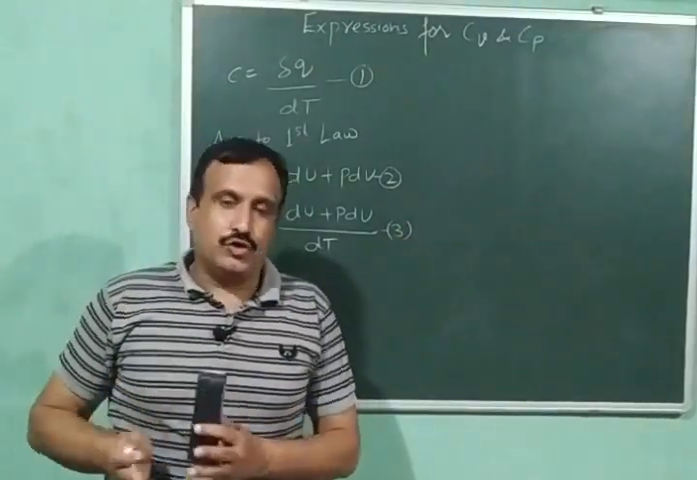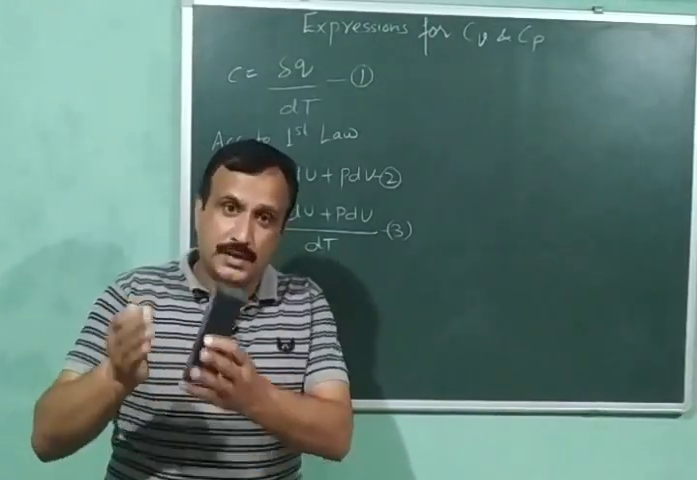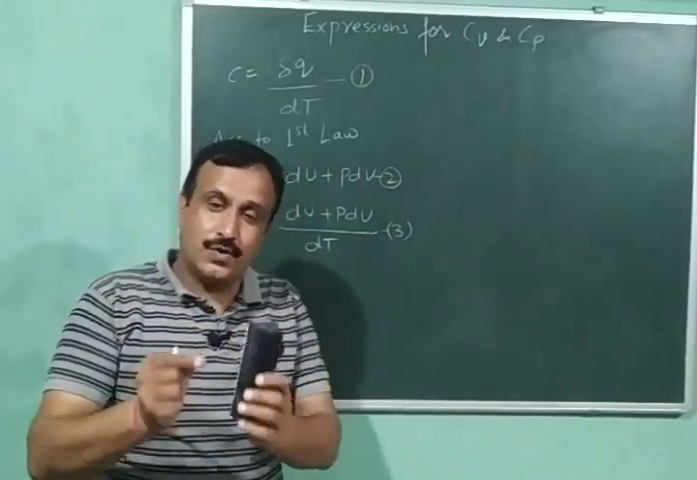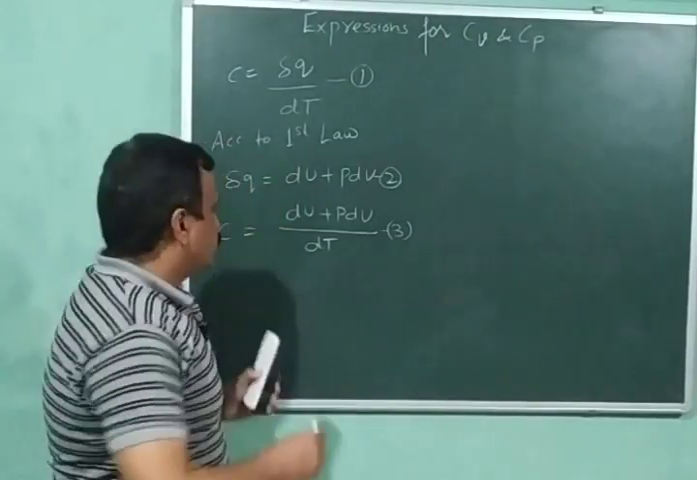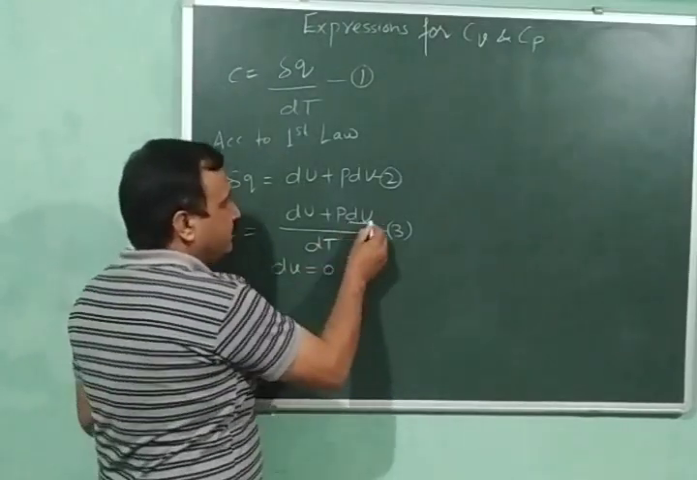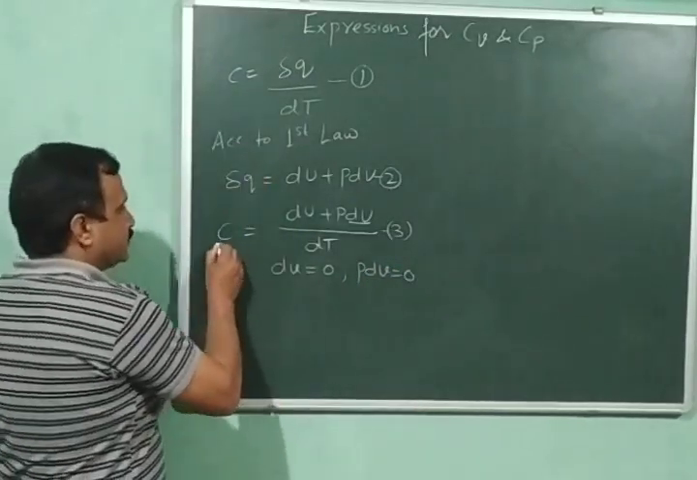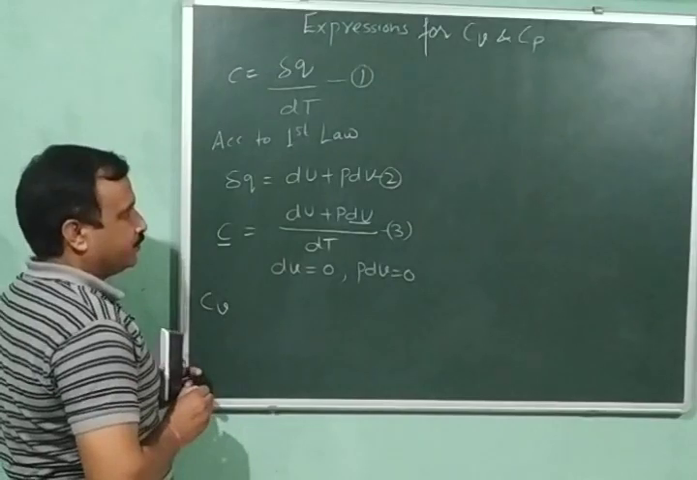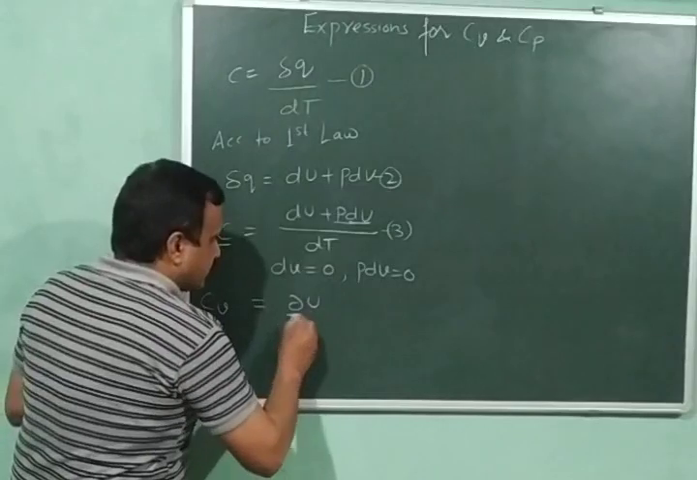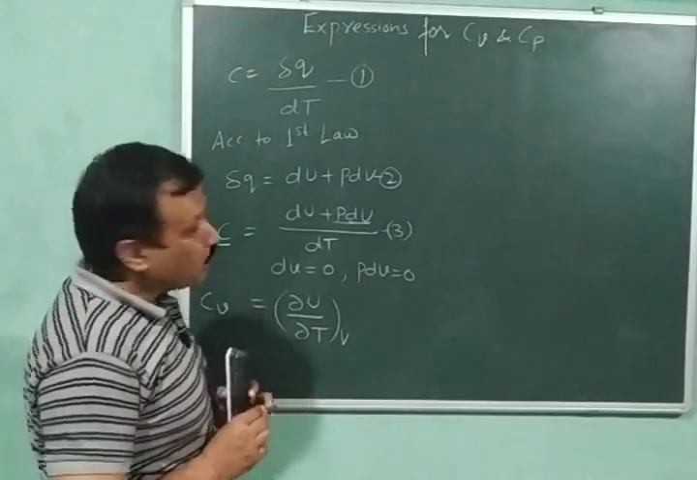Now if the volume is held constant, then the dV will be equal to 0. And when volume is held constant, C will become CV, that is heat capacity at constant volume. So when dV is equal to 0, P dV will be equal to 0, and this C will become CV. So this quantity is equal to 0 and CV will be equal to curly U upon curly T at constant volume.